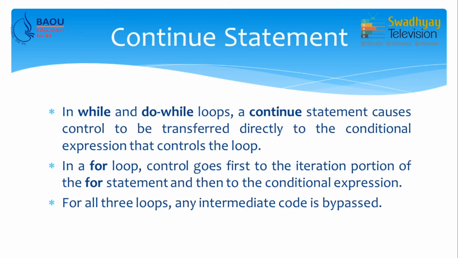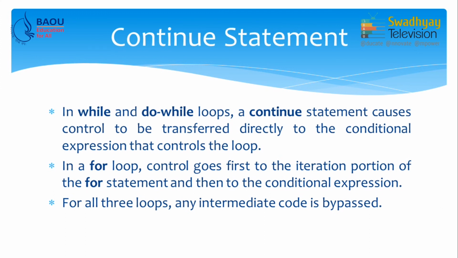Another is the continue statement. As its name suggests, it skips some portion of the loop and continues. So, in while and do while loops, a continue statement causes control to be transferred directly to the conditional expression that controls the loop. So, if certain statements are written after continue, they are skipped and control is transferred to the beginning of the loop.